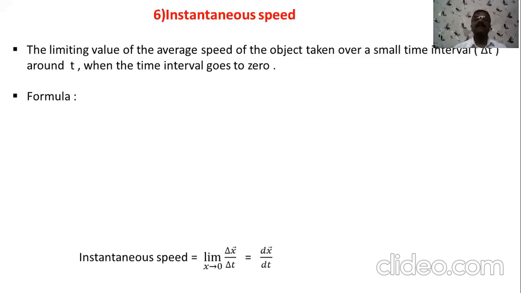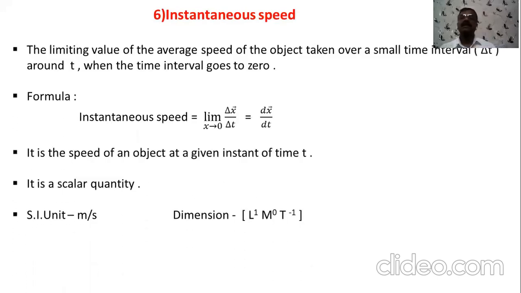Now when we consider the instantaneous speed, what will be the expression for it? The same concept: the limiting value of the average speed for a very small time interval. So you will find again the concept of limit is used.